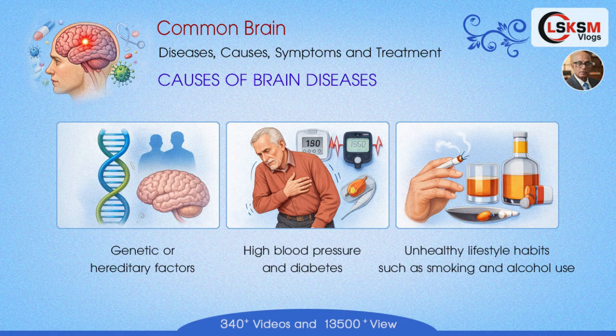Genetic or hereditary factors, some brain diseases are passed from parents through genes. High blood pressure and diabetes, these conditions damage blood vessels and reduce blood flow to the brain. Unhealthy lifestyle habits, smoking and alcohol use increase the risk of brain damage and disorders.